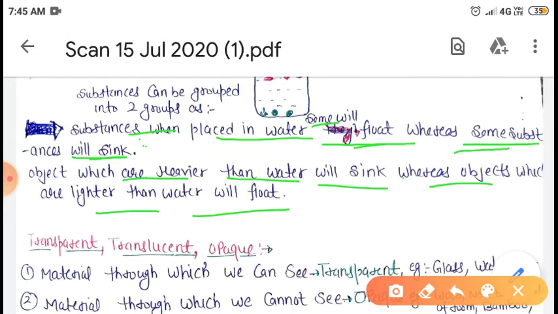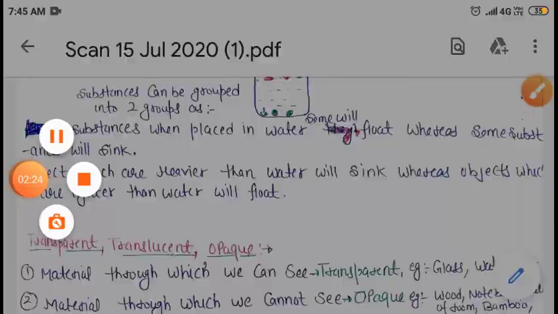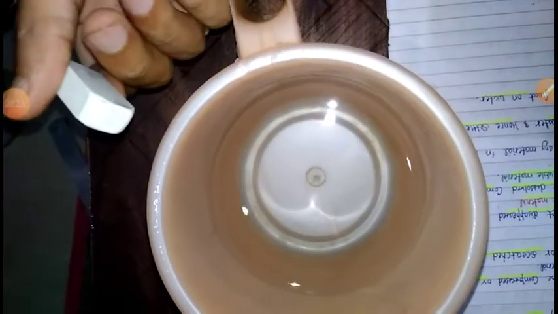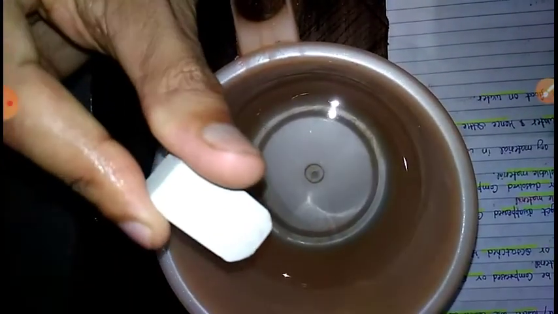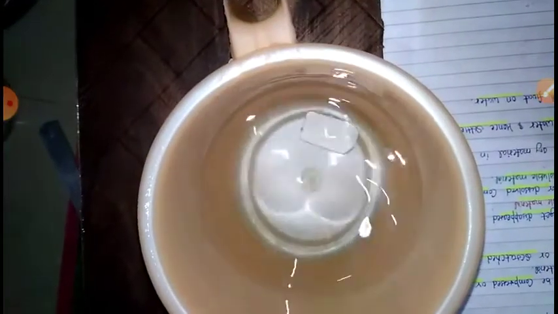So let us see a video part through which we will try to learn about different materials which are floating or sinking in water. Let us see. So students, in this small activity we will check the floating or sinking nature of substances. Here I am putting some substances into the jug containing water, and you can see some substances are floating whereas some are sinking at the bottom of the container.